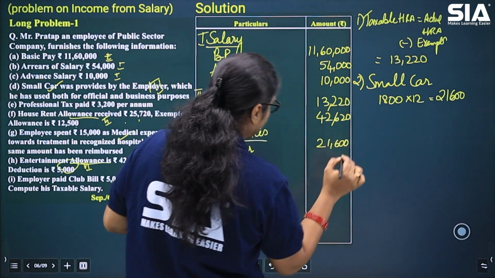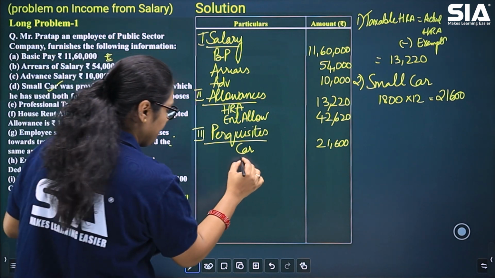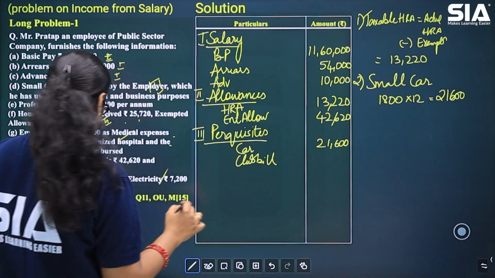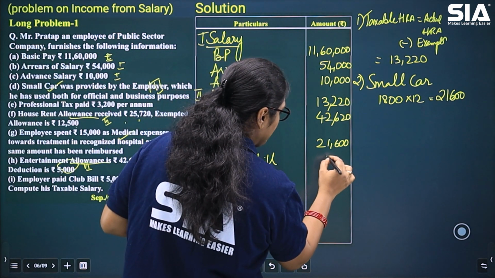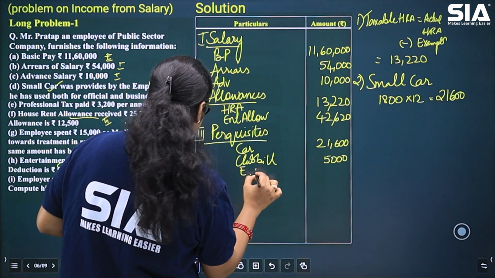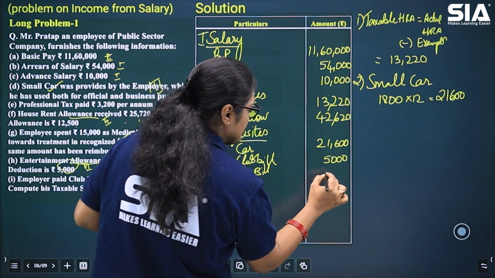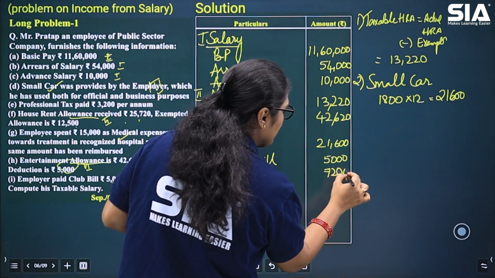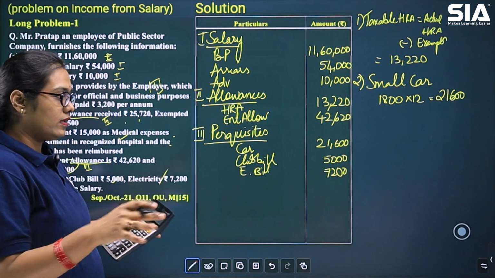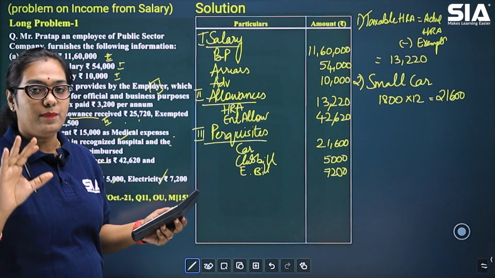That is 21,600. So under perquisites, small car, it is 21,600. Then we have club bill, 5,000. Electricity bill, 7,200. These amounts are fully taxable. Club bill, credit card bill, electricity bill, water bill, all of these are fully taxable perquisites.